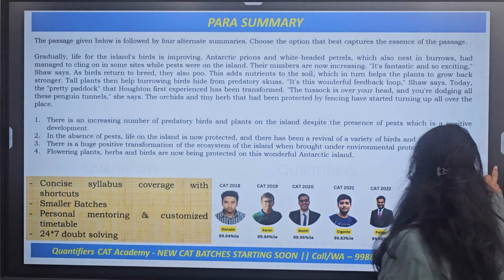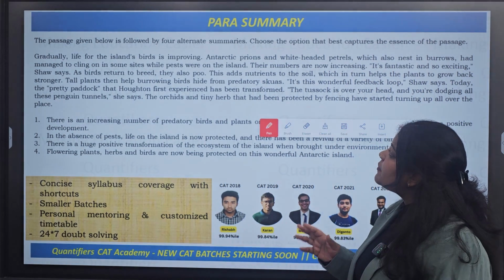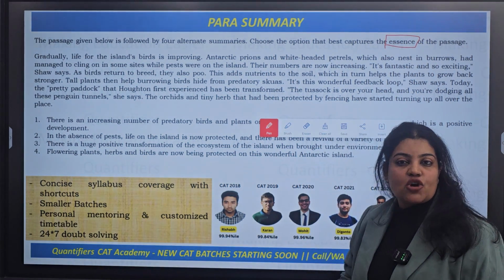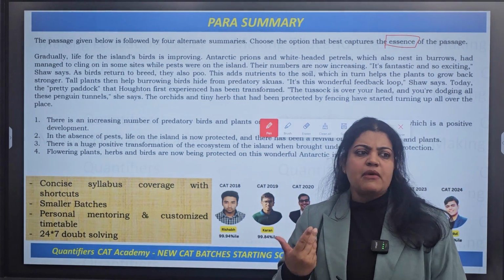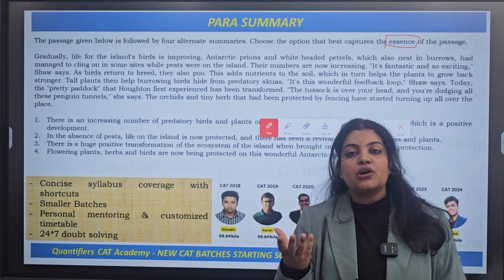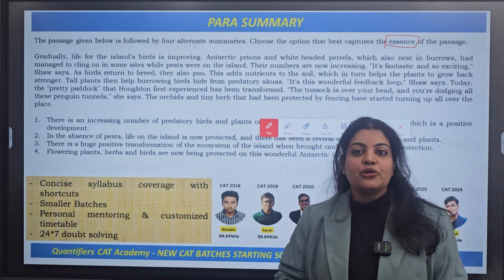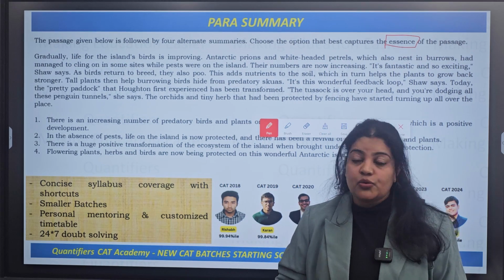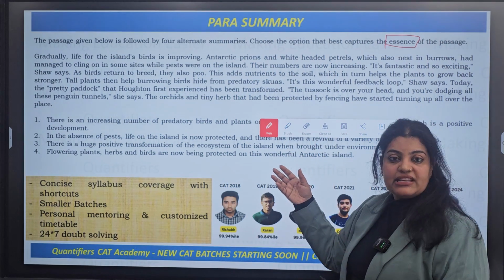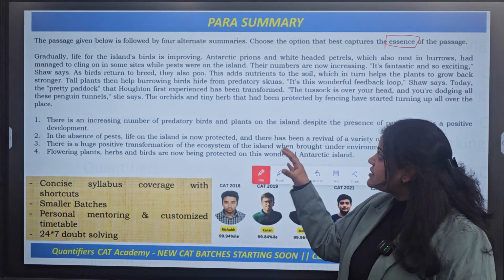Now let's look at the instructions of this question. The passage given below is followed by 4 alternative summaries. Choose the option that best captures the essence of the passage, right? I'm sure आप हिंदी में भी करते थे ना, आपको बहुत सारे वर्ड्स दिए होते थे, and then you need to find एक शब्द, right? So basically I would call that paragraph summary is a kind of that only. So you can see here that the paragraph comprises not many sentences, and the summary options just have one sentence, right? So this is paragraph summary.